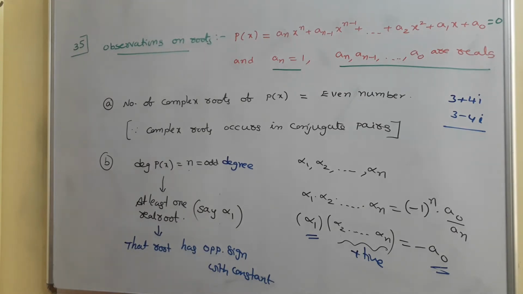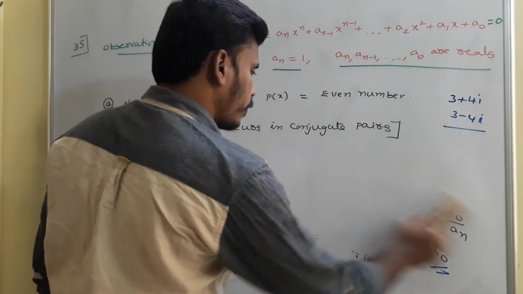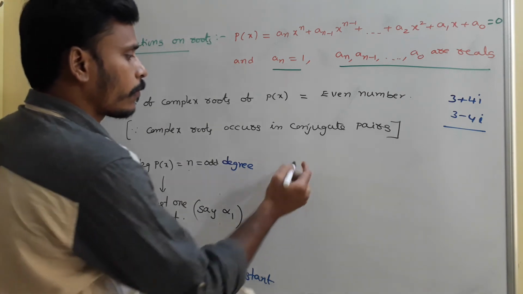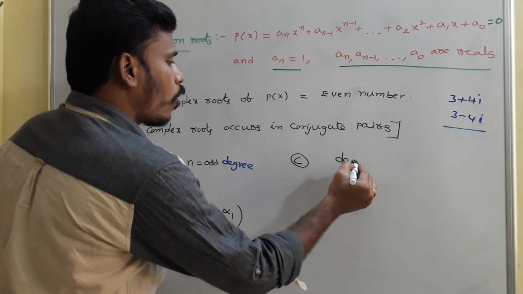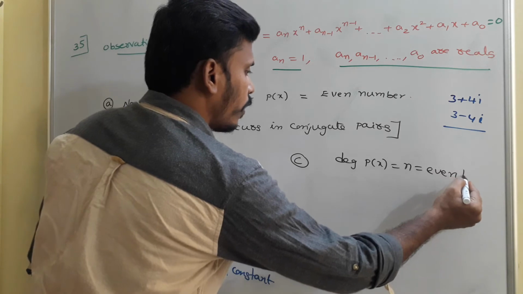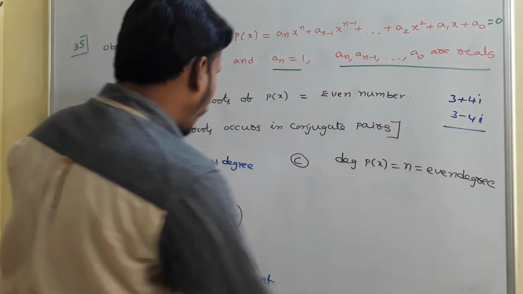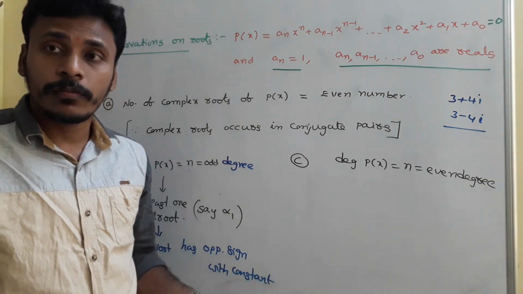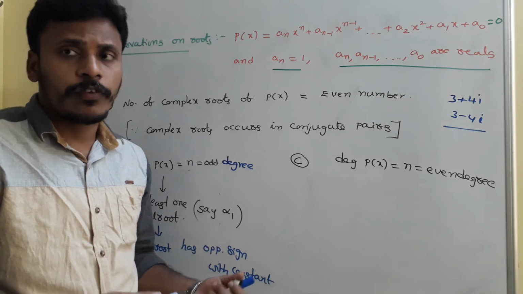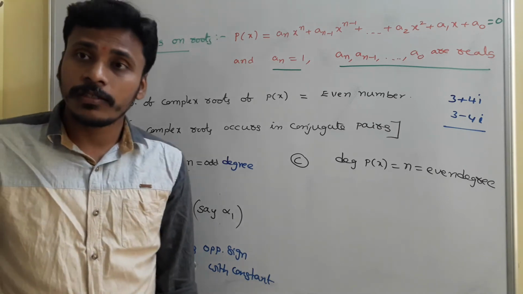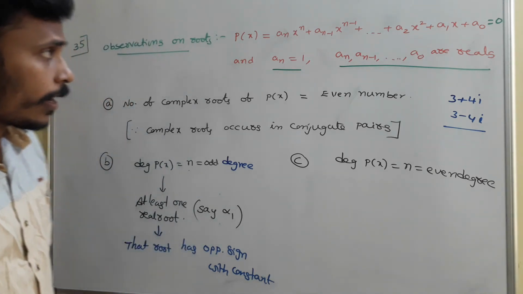You need to note down all these things or you just go with screenshots. Everything is very useful. I am erasing this and then see. Now the degree of p of x is equal to n and that n is an even degree. See, n is an even degree, that in the sense it has an even number of roots. The number of complex roots is also even. For sure the number of real roots is also even. Okay. Number of real roots even in the sense it may have 0 real roots also. Right.